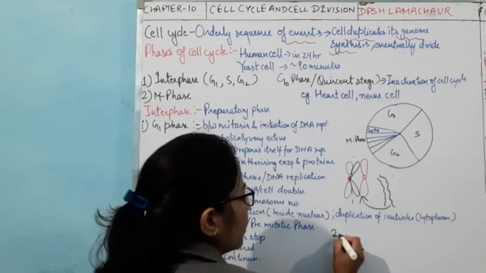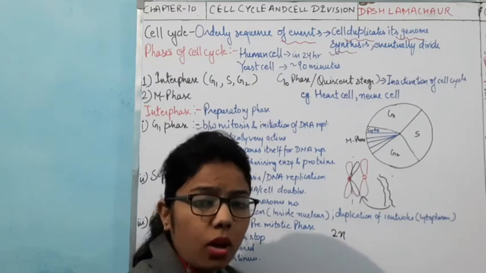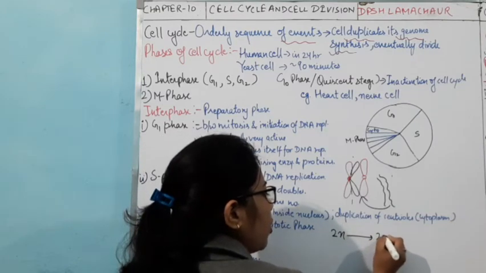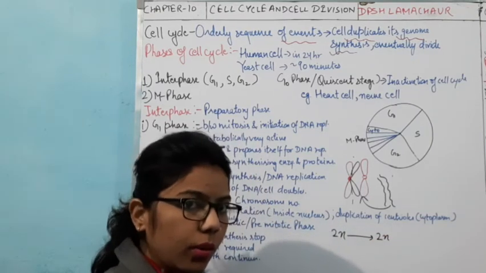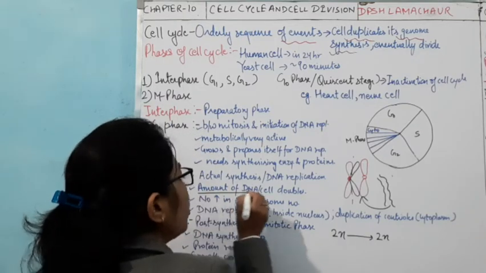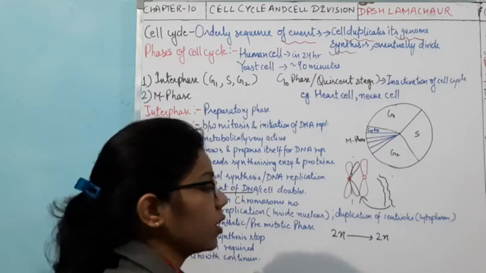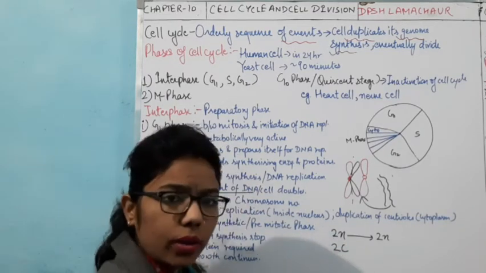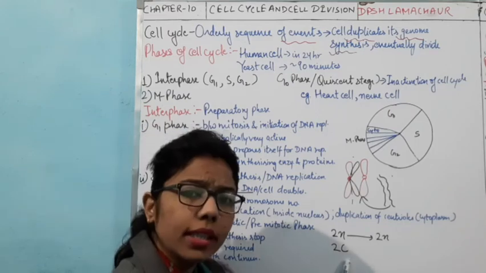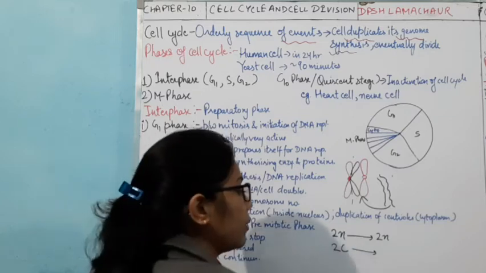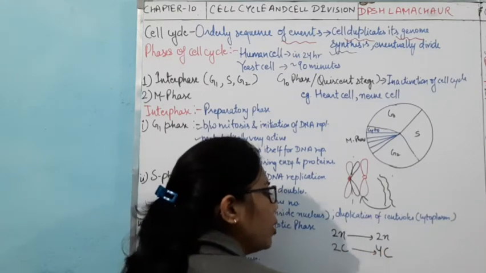If it is a multicellular organism with 2n, it forms only 2n. But the amount of DNA, amount meaning concentration, we denote with the help of C. If it is 2C in this one, after the replication it will get double, it will become 4C.